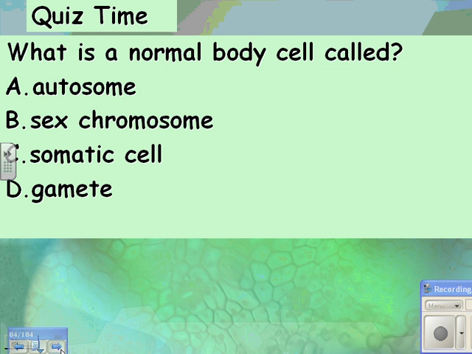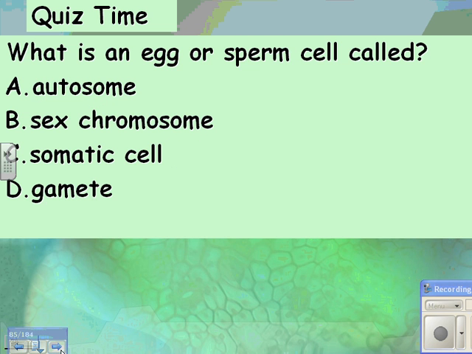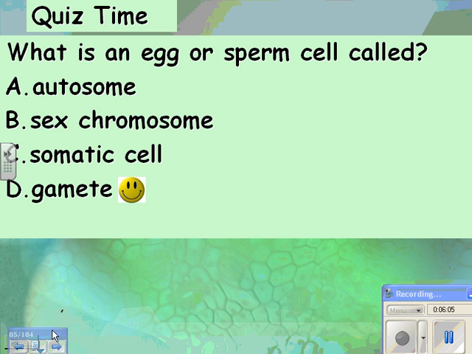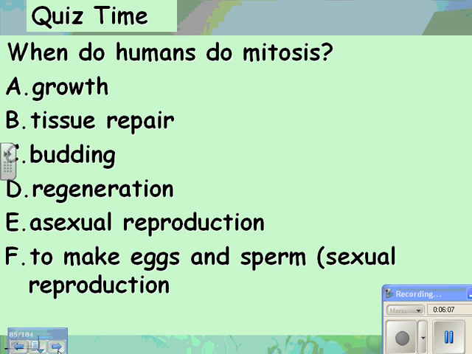Quiz time. What is a normal body cell called? So tricky because you know autosome and you know somatic both have to do with non-sexual things, versus sex chromosome and gamete have to do with sexual things. So the body cell is called a somatic cell, whereas the autosome is a chromosome. What is an egg or sperm cell called? That's a gamete. As always with this, you should pause and figure out what the answer is before I give it to you.